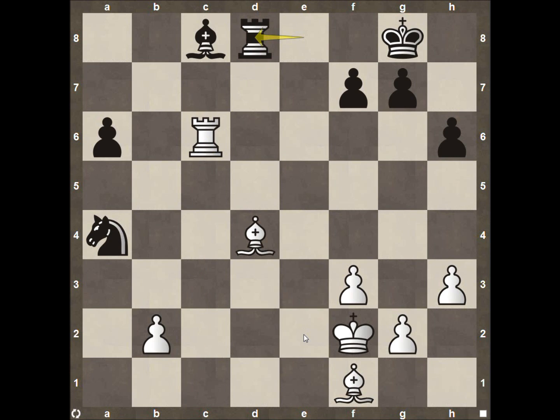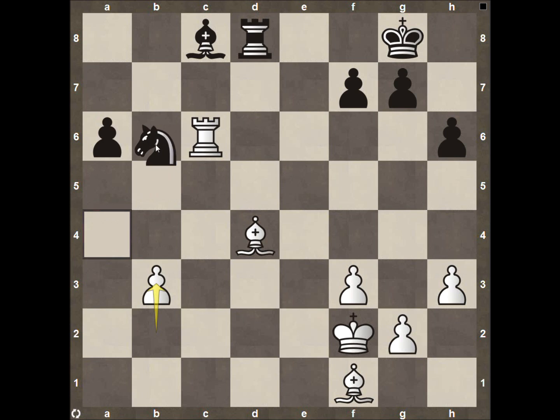Now, there's a few different options as far as what white does here. In this particular case, you can kind of pause and see what you would do. I think one of the strongest moves is pawn here to b3. Again, this knight over here on a4 is really awkwardly placed. It can't go anywhere. Can't come here to b6 because it's being attacked by both of these pieces. Can't come to c5 or c3 or even b2 because of all these pieces,